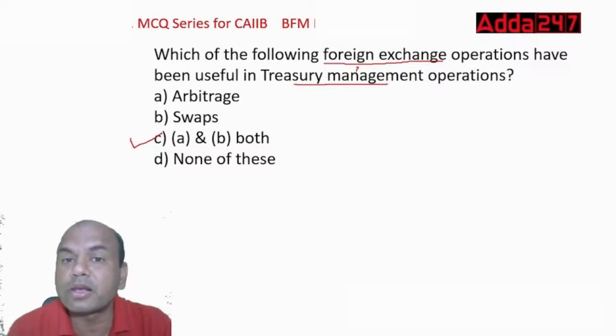What is arbitrage? Arbitrage means buying from one market and selling it in another immediately. For example, I'll give you a simple example.